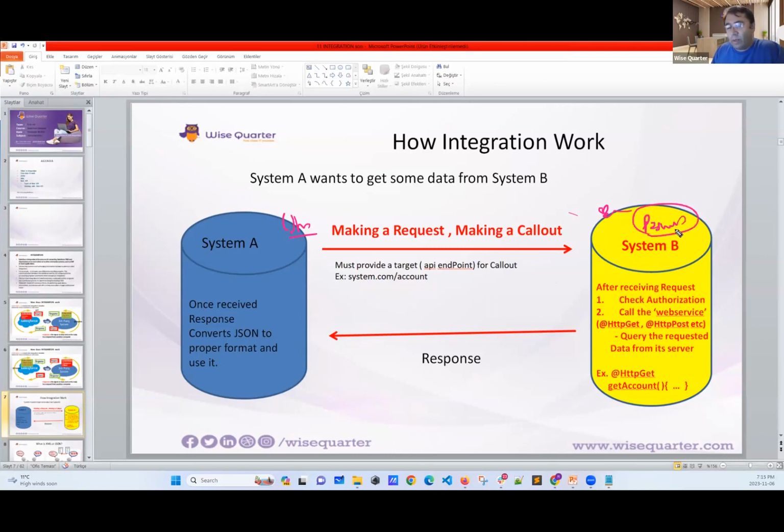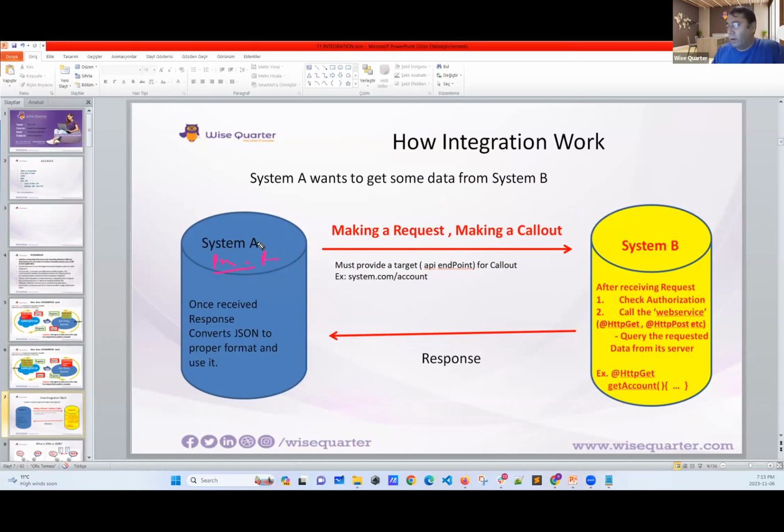I will go with password, but maybe today you will learn that this is not named as password. This will be named as token. But for now, let's go with password. Now, system B provides the password to system A, and now this guy has the password of system B. Now, when Uber wants to integrate with system B, Google Map, it has the password.